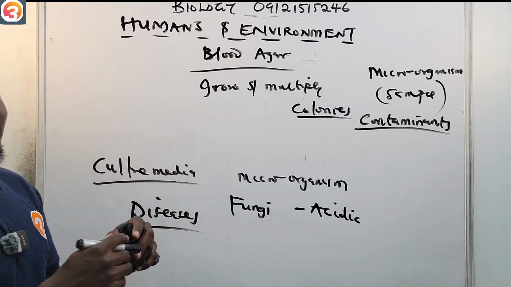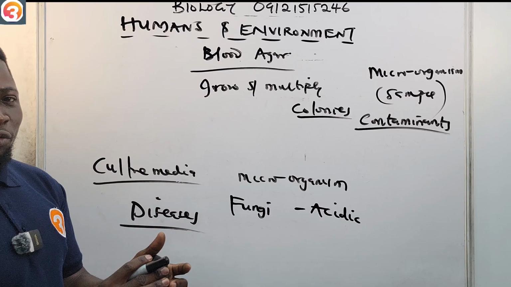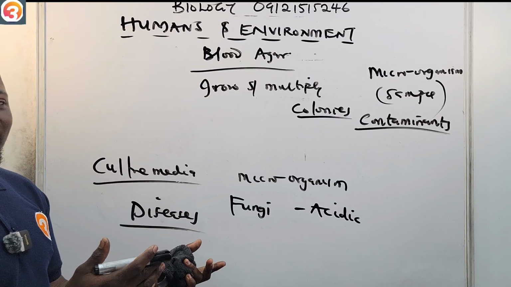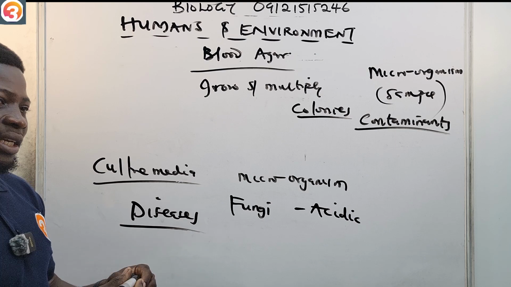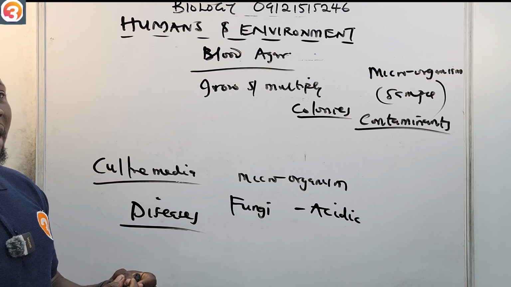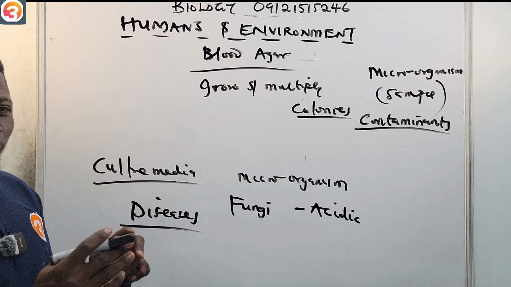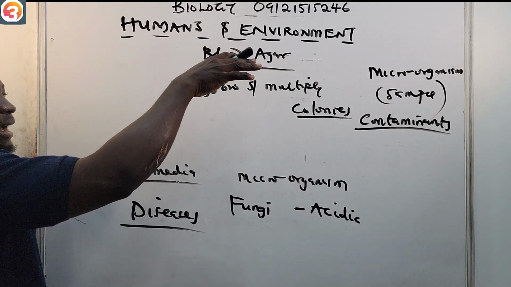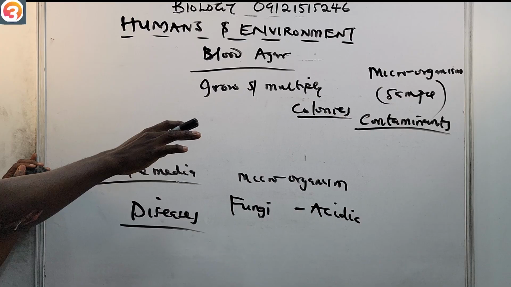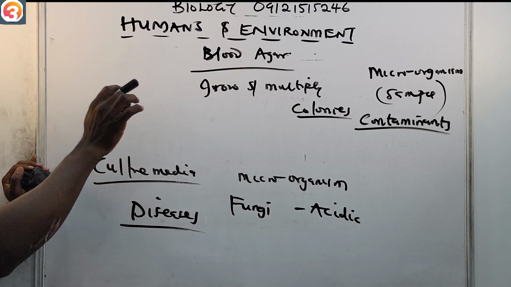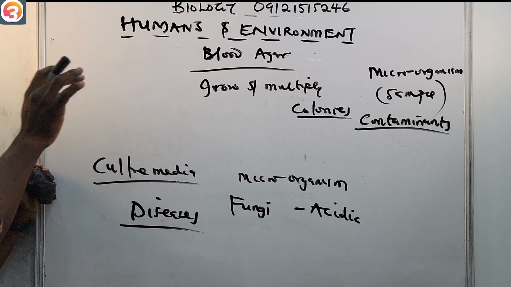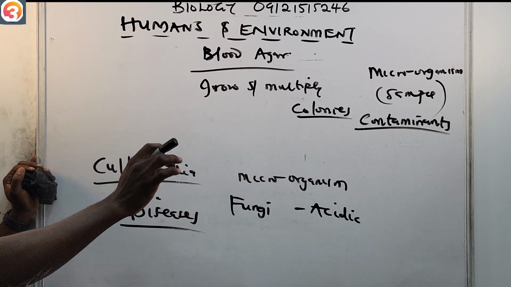There are so many things it may come in contact with, like the glassware that you use in the laboratory, your clothes, your hands, and so many other things. All of these can contaminate the sample. So that's why in the process of culturing microorganisms from a sample, they have to be well protected from contaminants.